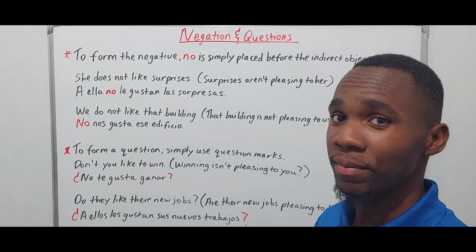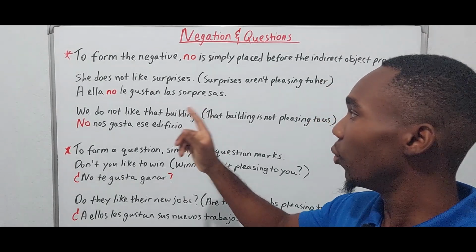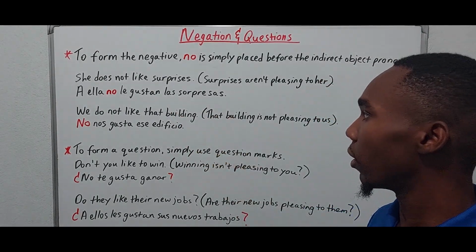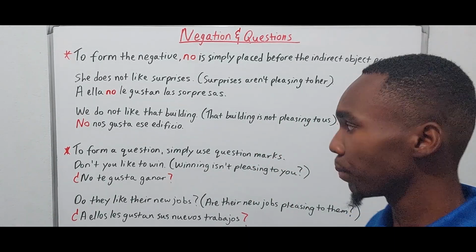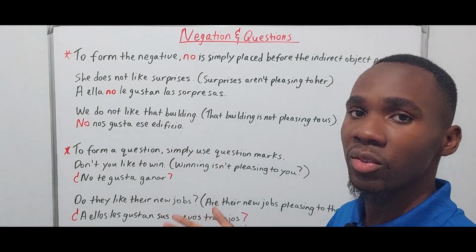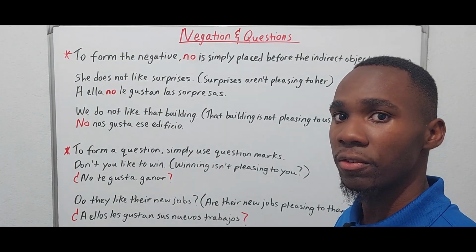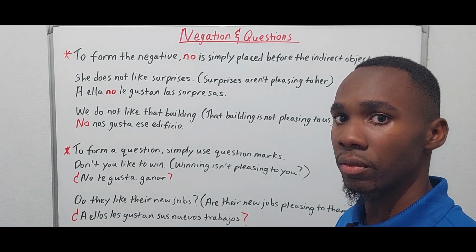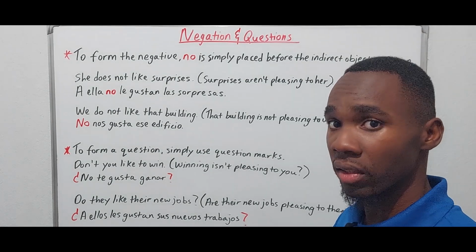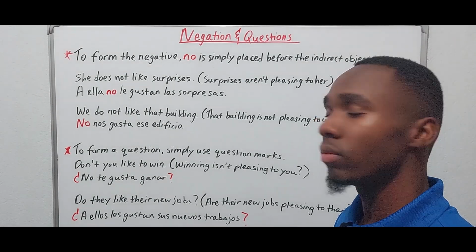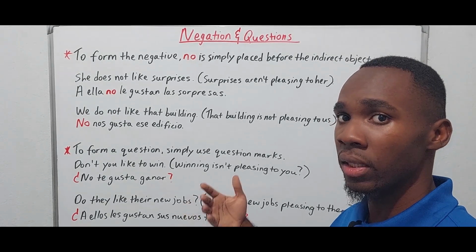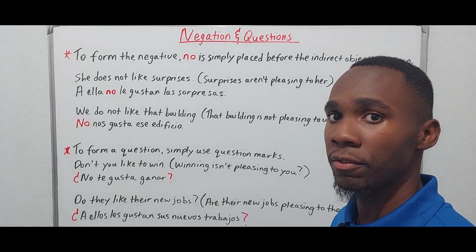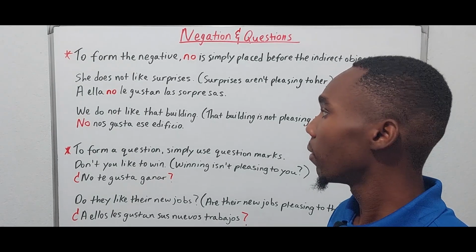Pretty simple, right? Okay. We do not like that building, or that building is not pleasing to us. In this case, we don't really need the prepositional phrase because the nos would mean us, right? So there is no need for clarification there. If we put the prepositional phrase, it would be for emphasis, right?